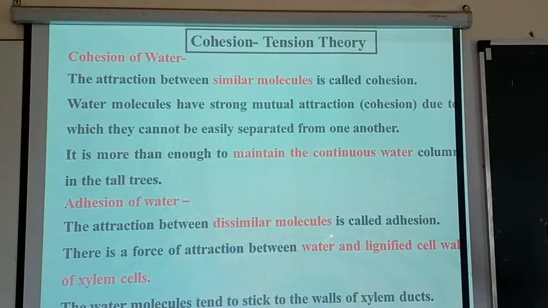They are dissimilar, but they attract each other. Such attraction of water molecules with a lignified cell wall is known as adhesion. Means some water is along the lignified cell wall, some water is at the center of the stem. Both cohesion and adhesion together conduct the water from the root to the stem.